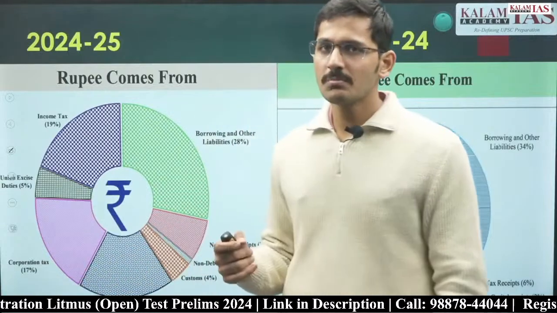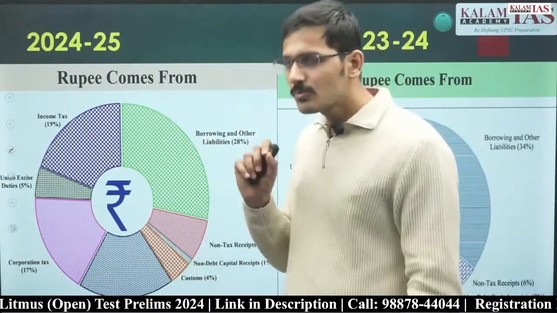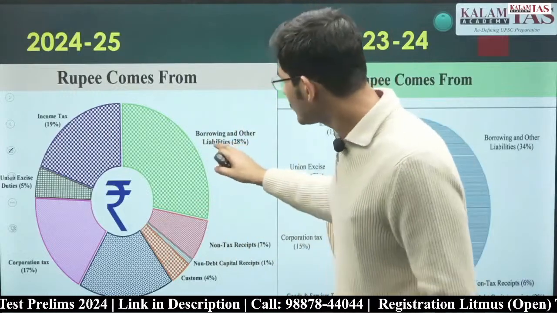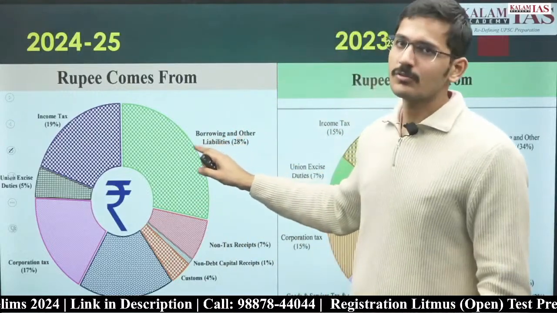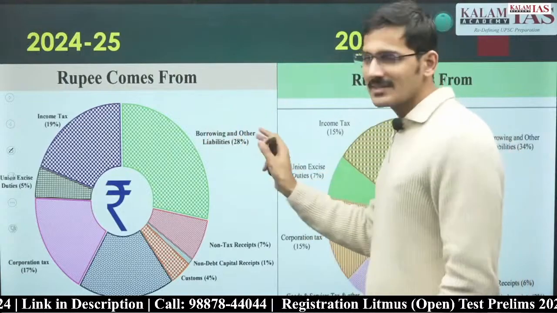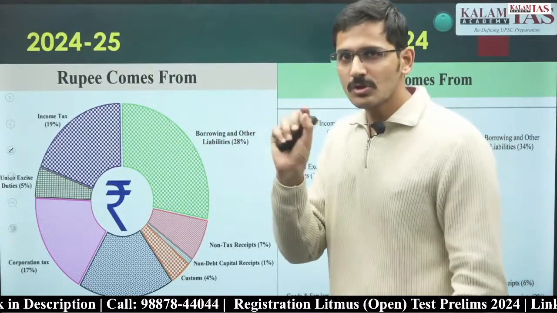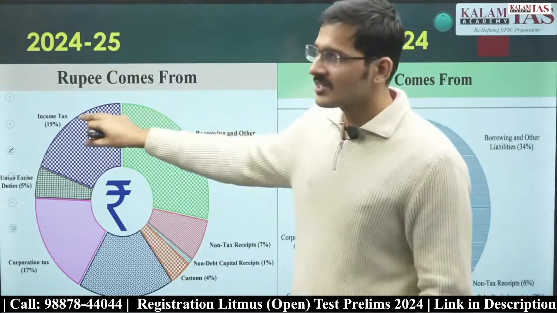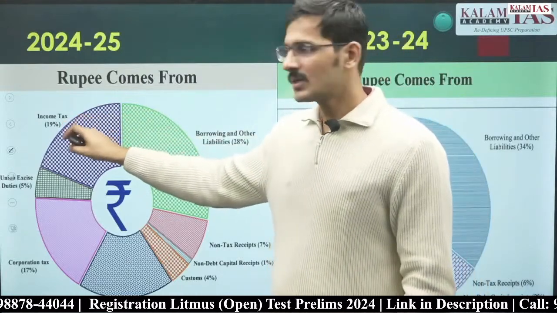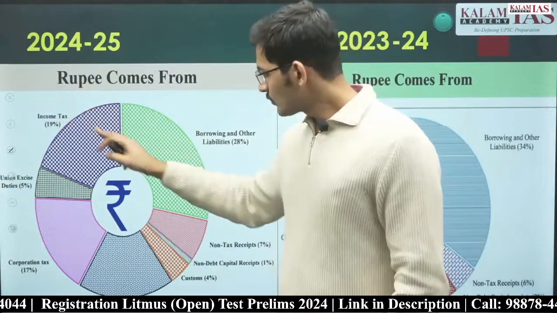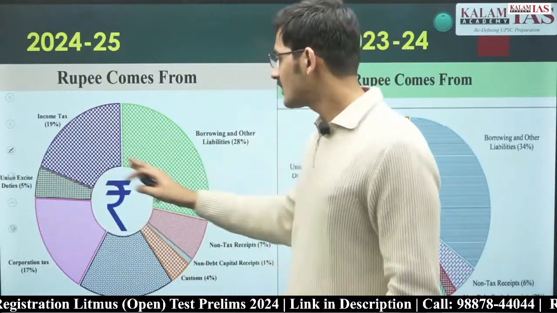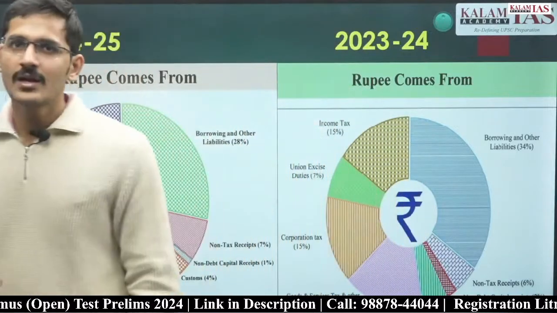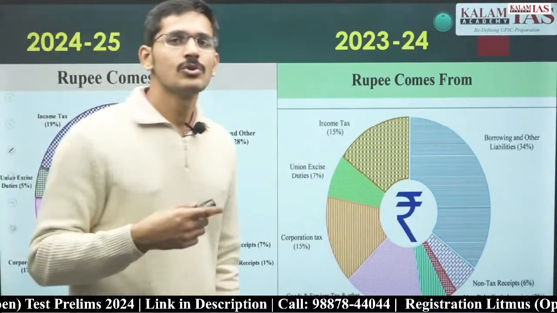You don't have to remember the exact amounts, like how much percentage this is. You should have a certain idea that borrowings and liabilities are a little more than a quarter, a little more than 25%, around 27-28%. So you should know that borrowings and liabilities are somewhere around 25 to 30%. Income tax is around 20%, a little less, 19%. And then GST is less than that, and corporate tax is less than that. The rest, you don't have to memorize them. If you can, you can, but you don't have to.